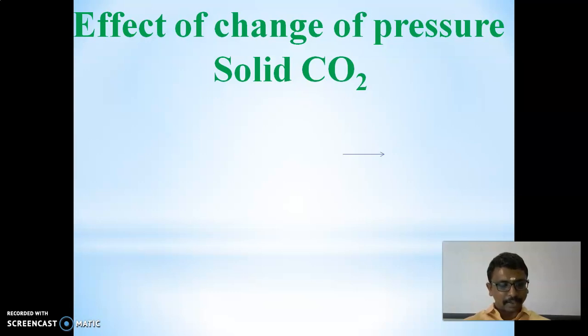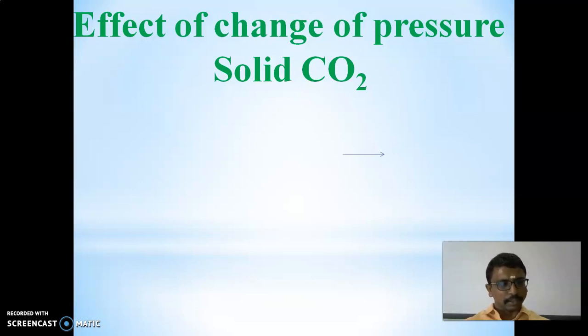When we apply pressure on the gaseous carbon dioxide, after that the gaseous carbon dioxide is converted to solid carbon dioxide. When we apply high pressure, the gaseous CO2 is converted to solid CO2.